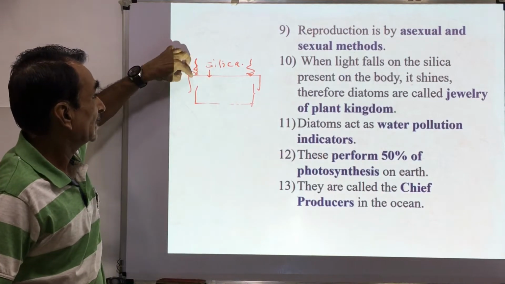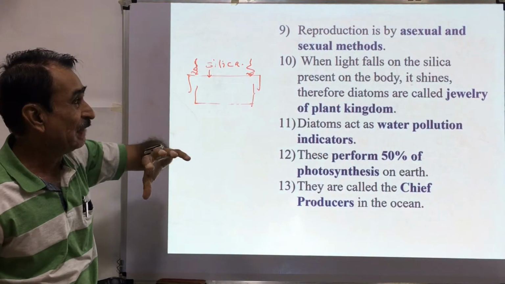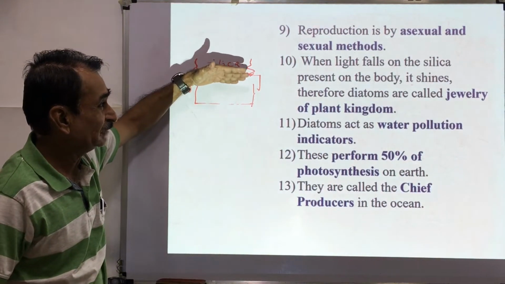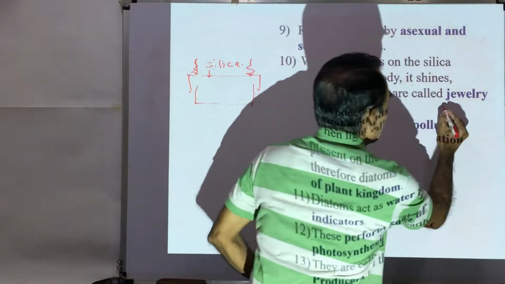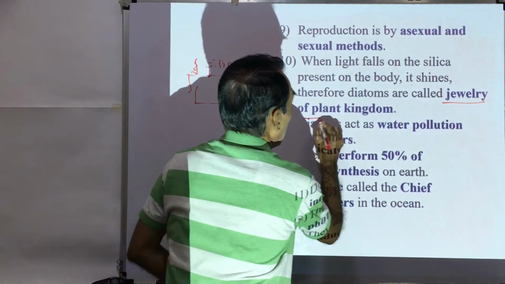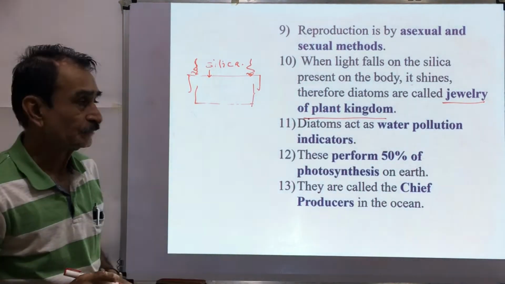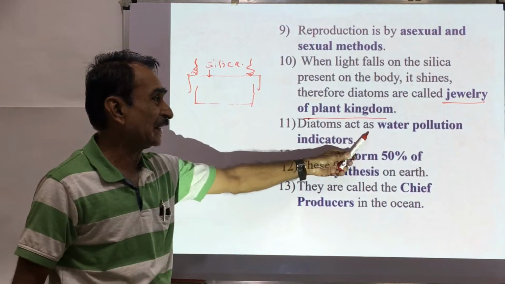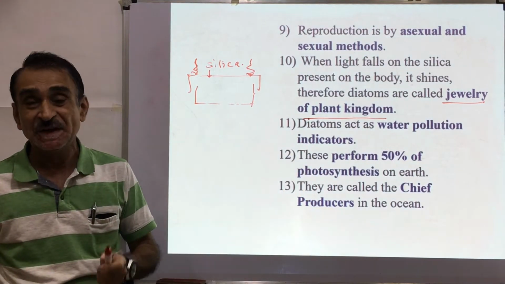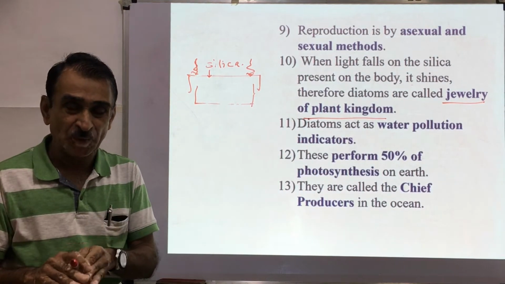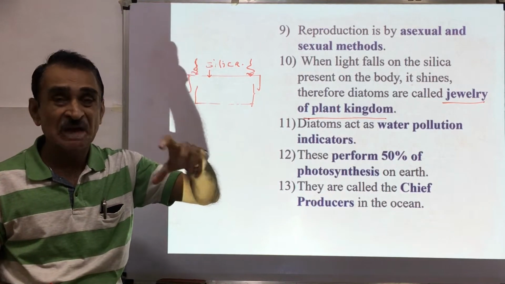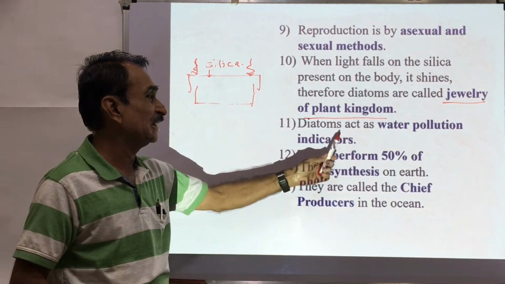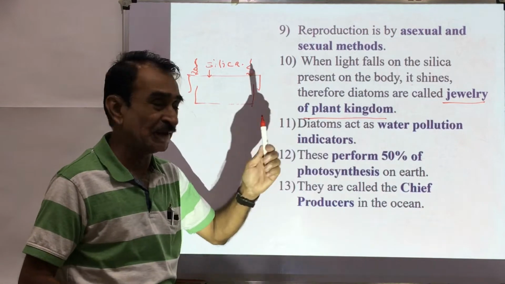As the walls contain silica, they shine when light falls on them, and therefore they are called the jewelry of the plant kingdom. Diatoms act as water pollution indicators. When there is more water pollution, at this time there are more diatoms on the surface of water. So diatoms act as water pollution indicators.